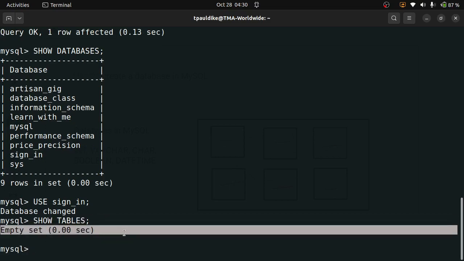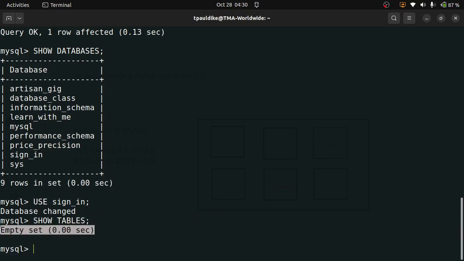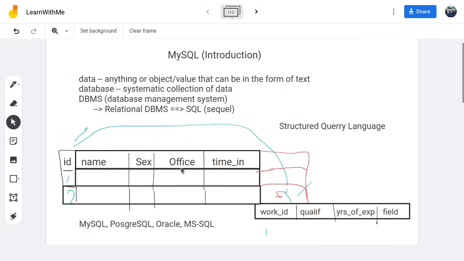This database is the reason you can post on Facebook and your post is there. You can send messages, and messages are always there. They are saved in some databases somewhere, right? You can send out a form and someone can fill it, and you get the information. If you're applying for a job, your information goes into some database. All right, so it's very important, very useful. Okay, that is it about creating database, and we'll create tables in a short while. I'm hoping to create this one that is here.